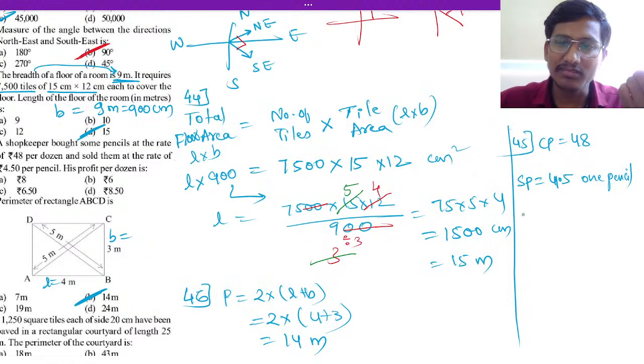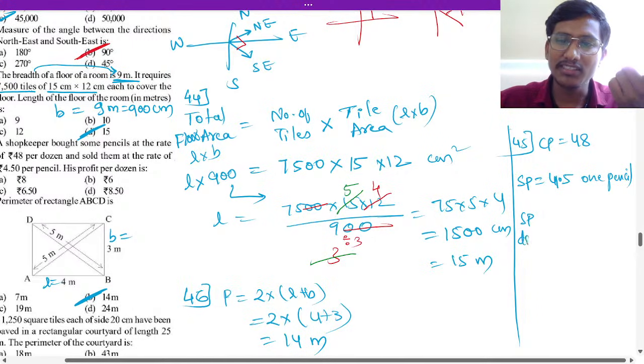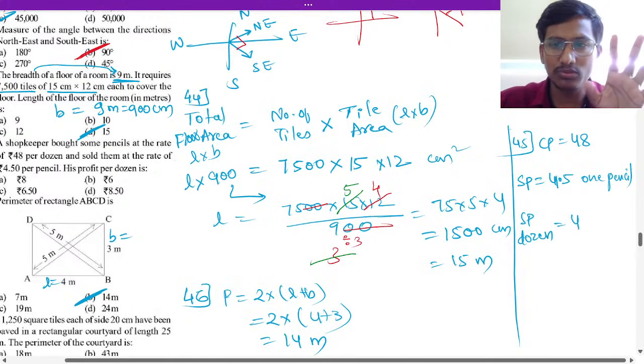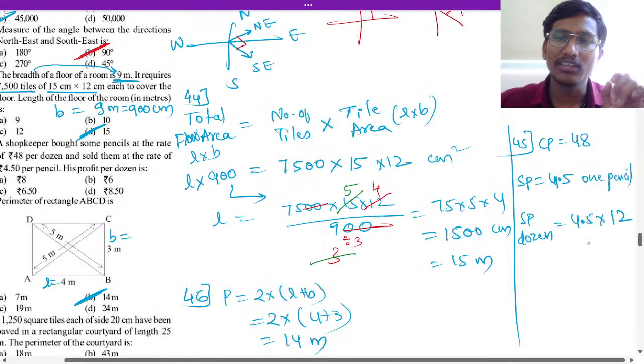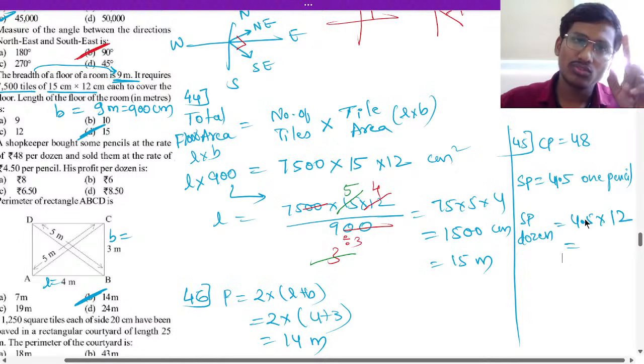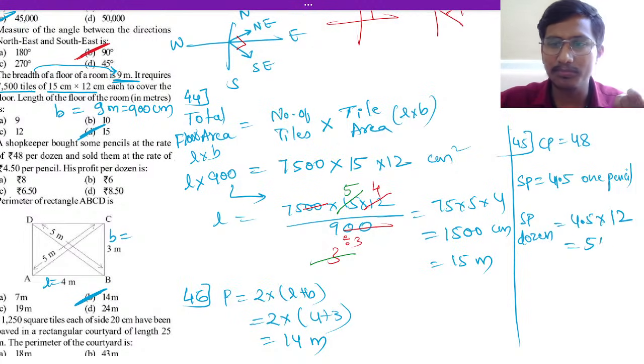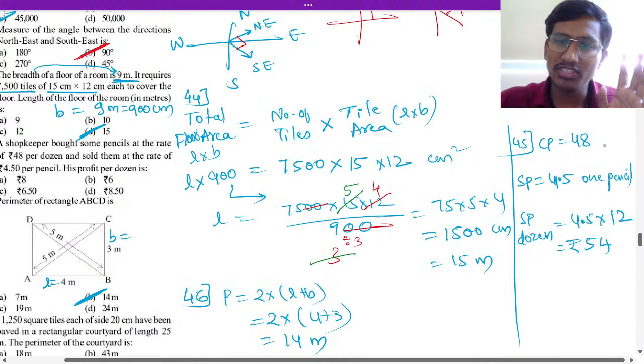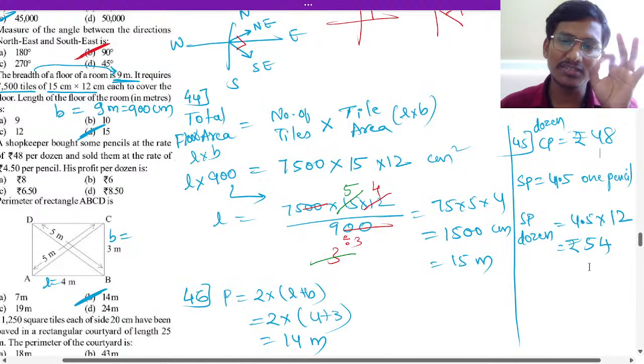So for one dozen, the selling price of a dozen, we have to multiply with 12. So 4.5 into 12, how much will it be? 12 4s are 48, 12 5s are 60, so 6 will be there. So 48 plus 6 is 54. So 54 rupees is the selling price and cost price is 48 rupees for the dozen.